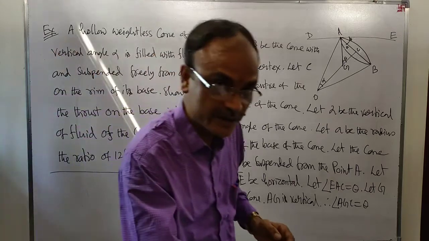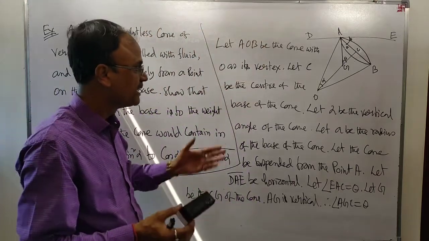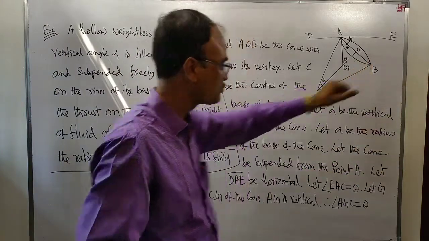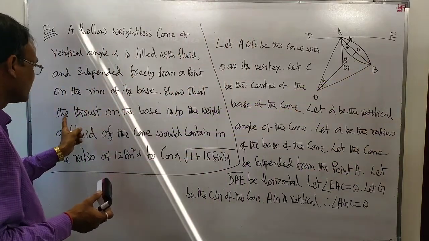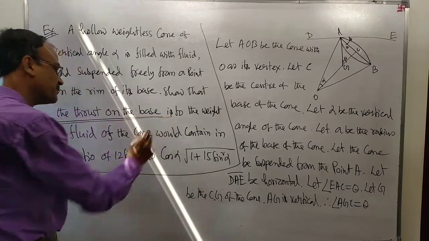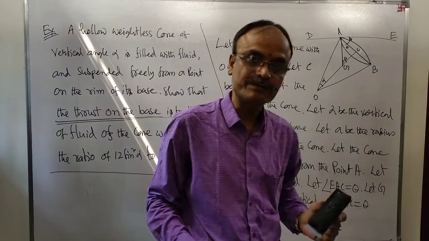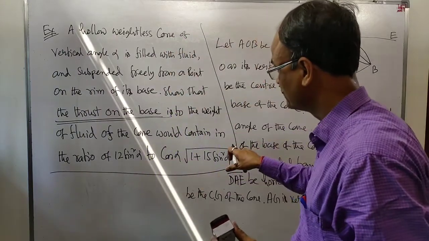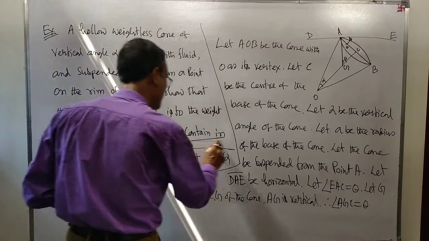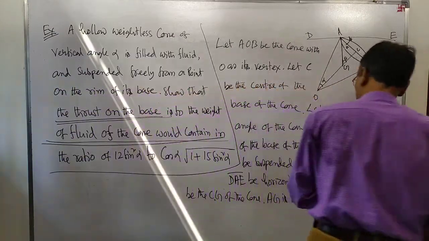Now come to the main point. What is our main point? We have to find the thrust on the plane base, the thrust on the base of the cone. First, we have to find this one. Next, we have to find the weight of the fluid within the cone. These two things will have to be calculated.